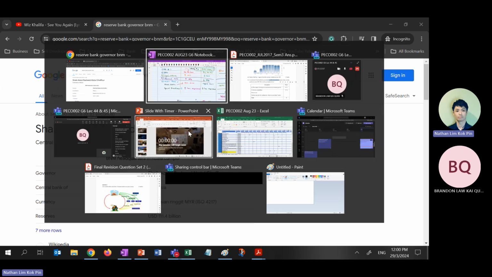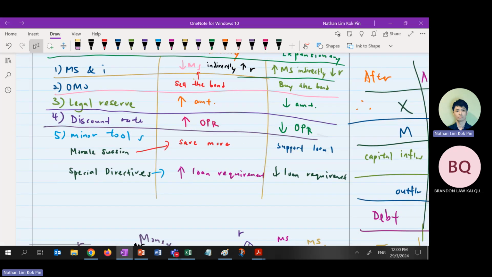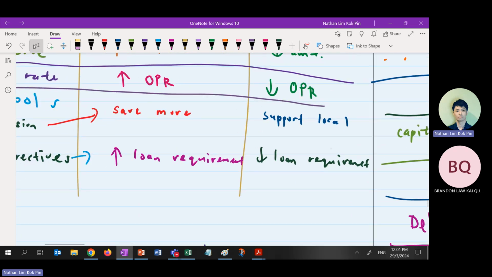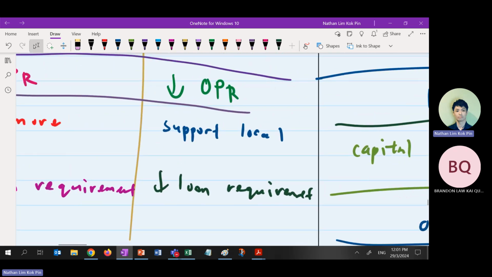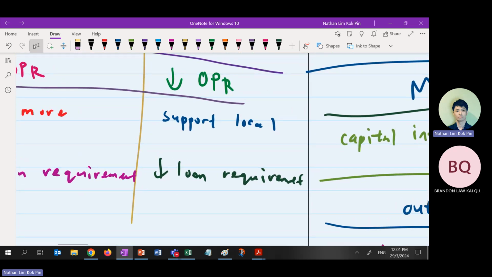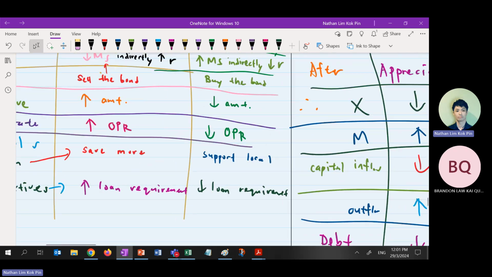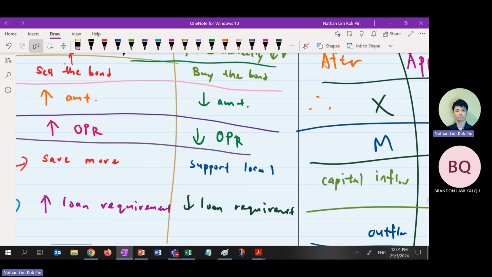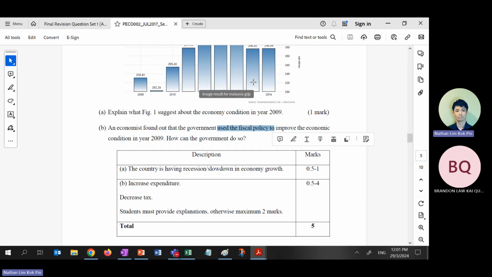Syed Abdul Rashid, okay? Will decrease the OPR, or they will ask the local banks to support the local, okay? Or they will ask the commercial banks to reduce the loan requirements, okay? There are 4, you need to write at least 3. Choose 3 to write. Then only you can get full marks for this type of questions.